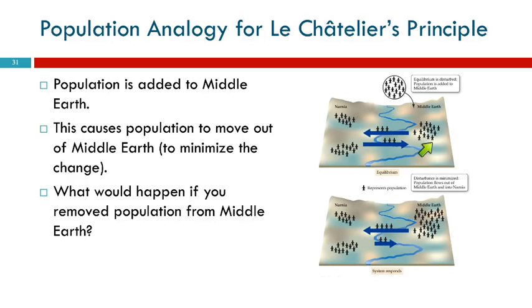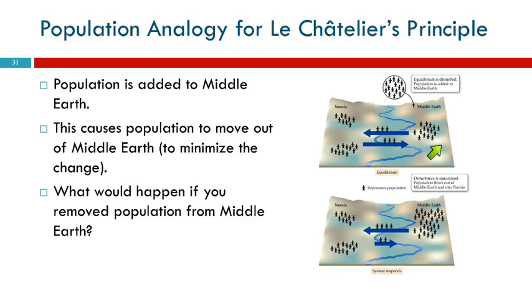It says, oh, you're going to put a bunch of people in here? Well, I'm going to move it so that I get rid of some of those people. So it'll shift and move those people to the other side. Does that make sense? What if you took a bunch of people out? What if instead of putting people into Middle Earth, maybe the spaceship came and kidnapped a bunch of them, took them off to do experiments on them? Or maybe they died of cholera or something, who knows?